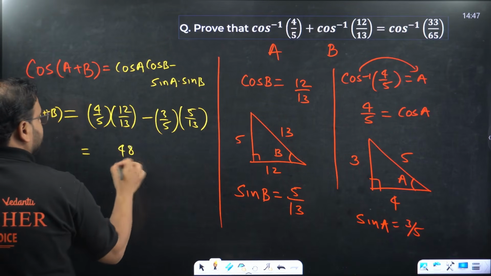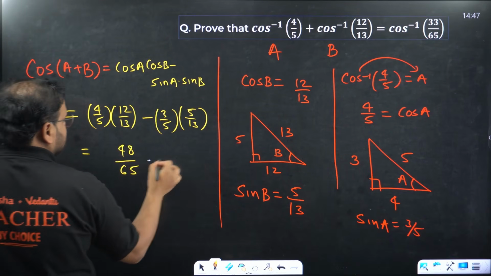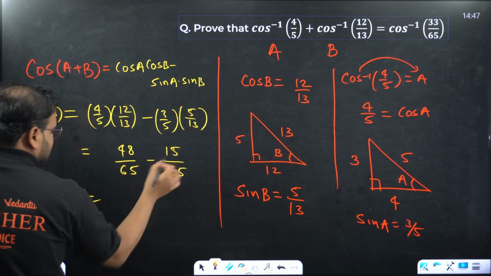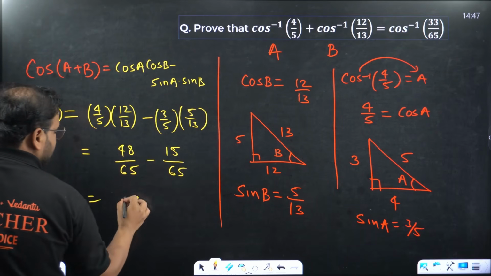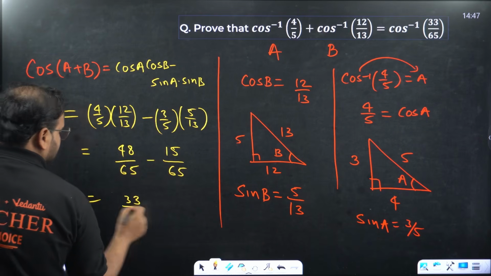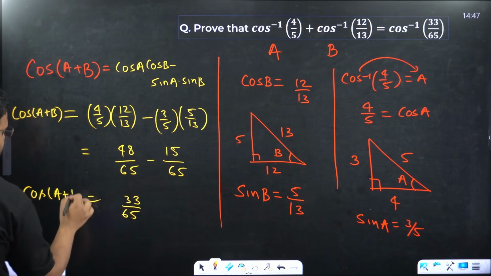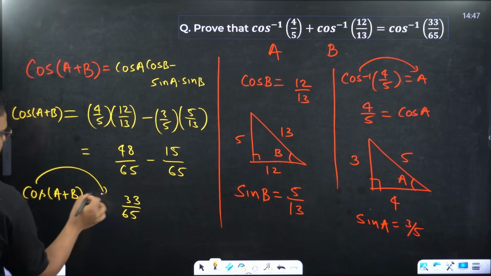48 by 65 minus 15 by 65, which is 33 by 65. That is coming as cos of A plus B. This cos goes over here.